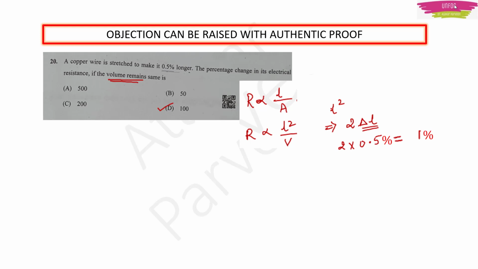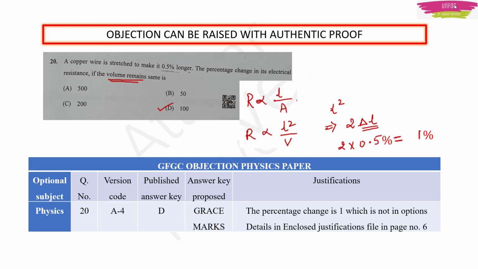I also got a proof of this explanation. It is a web page actually. It is from 12th standard, right? We get many answers from the 12th standard portion on Google only. But if you are getting any authentic proof from a textbook, then it will be great. Okay, so those of you who are interested, please object to this question also. The published answer in the provisional key is option D, 100. But I am asking for grace marks because the percentage change is 1, which is not in the options.